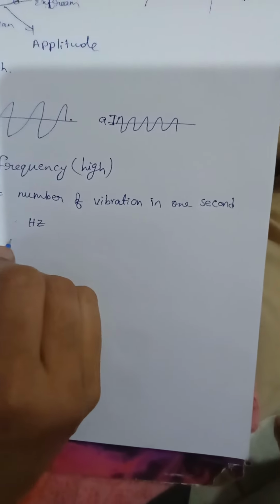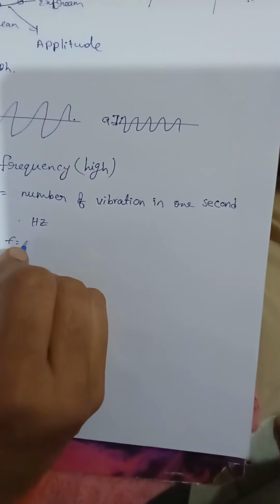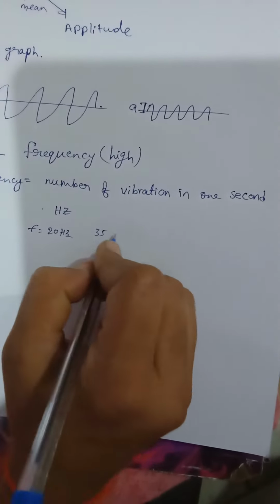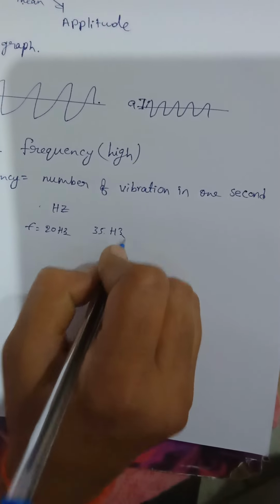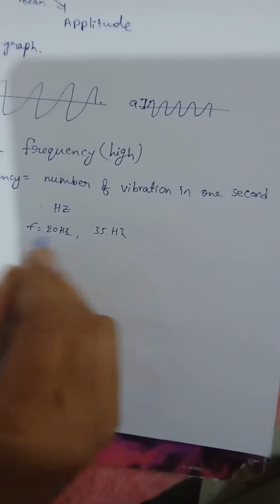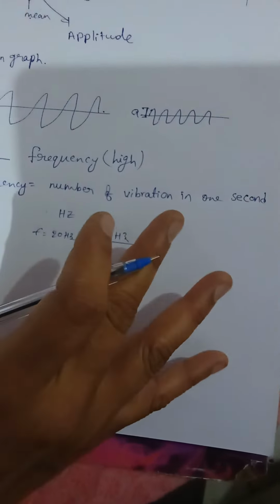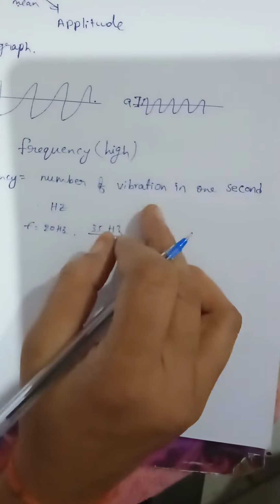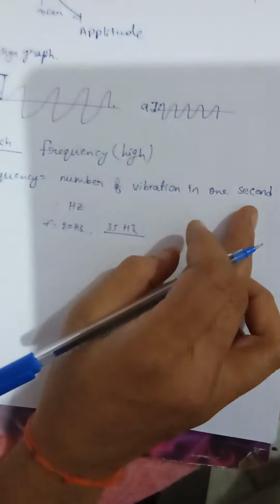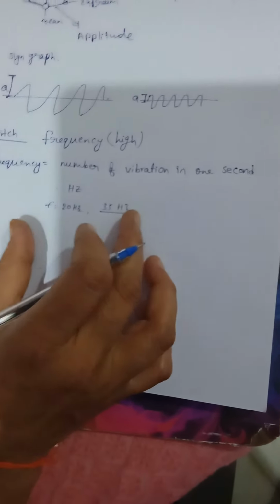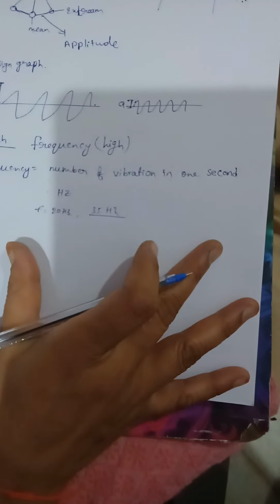For example, if the frequency of this particular object is 20 hertz and 35 hertz, what is the high frequency? In these two, 35 hertz is the high frequency. Frequency is nothing but what? The number of vibrations in 1 second. Women have a soft voice and high pitch when compared to men.